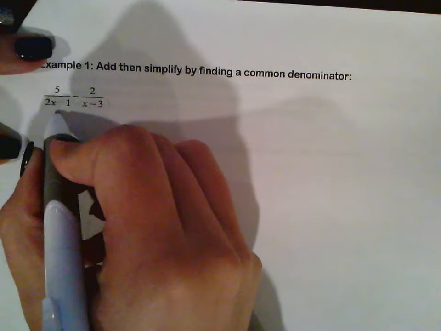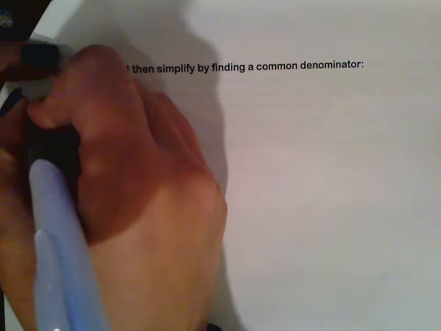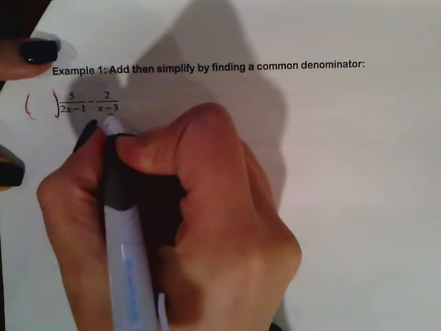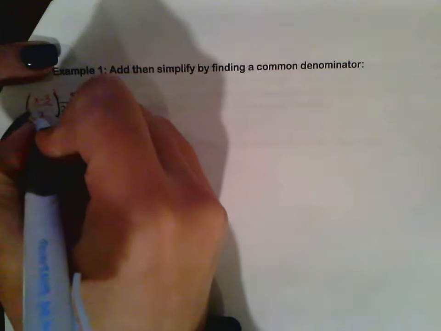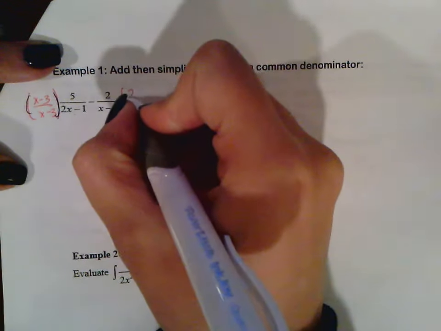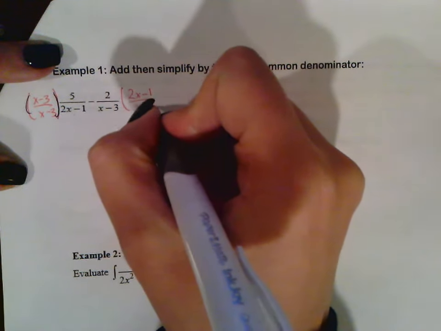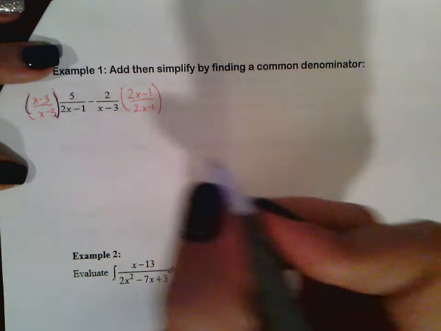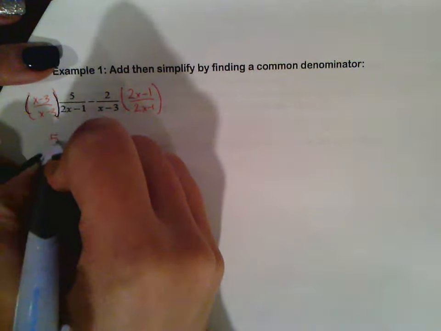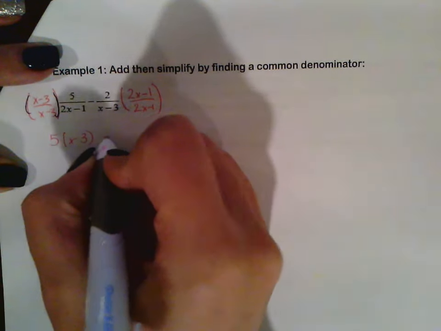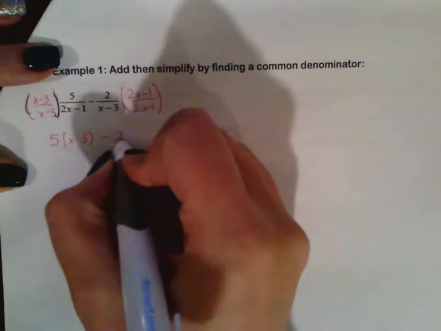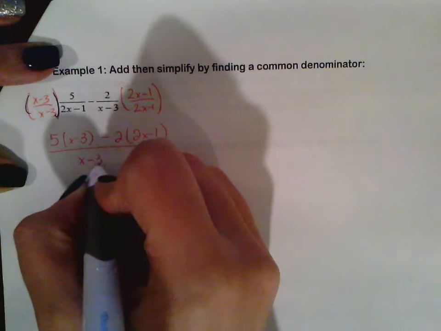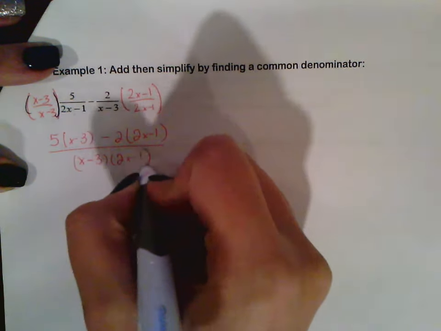It's their product. So that means, what do I have to do on this side of the equation? I need to multiply the top and the bottom by x minus 3. And then on this side of the equation, I need to multiply the top and the bottom by 2x minus 1, because I need to get a common denominator in both of these parts. So we multiply this out, so this is 5 times x minus 3 minus 2 times 2x minus 1, and then all of that is going to be over x minus 3 times 2x minus 1. Now we got a common denominator.